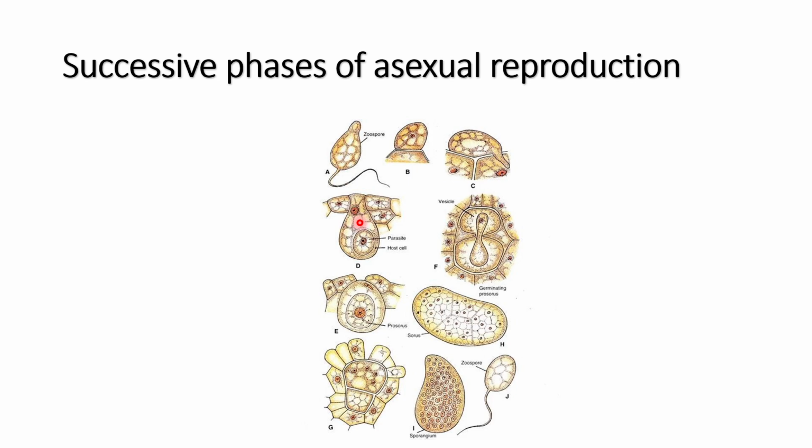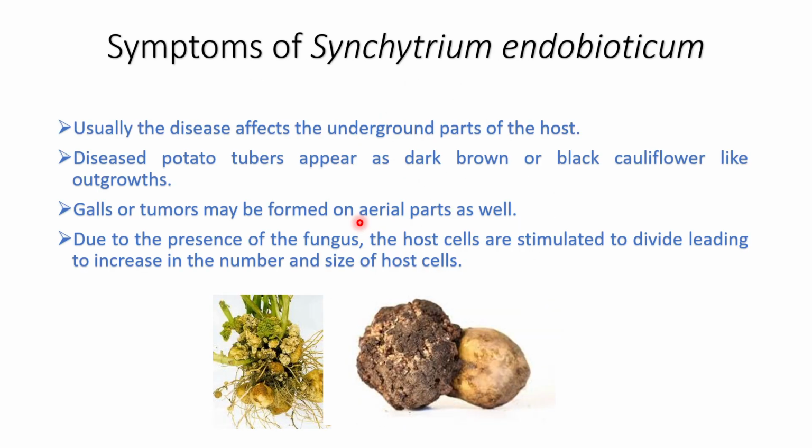The resting sporangia are formed during the winter season, and these resting sporangia remain buried in the outgrowths formed by the fungus. Before describing this process of asexual reproduction, I would like to describe the symptoms of the disease caused by Synchytrium endobioticum. This fungus mainly causes wart-like or cauliflower-like growth on the tuber, and it basically affects the underground part of the plant. But in severe cases of infection, it affects the aerial part as well. As you can see in the diagram, this is the wart-like or cauliflower-like growth caused by the fungus.